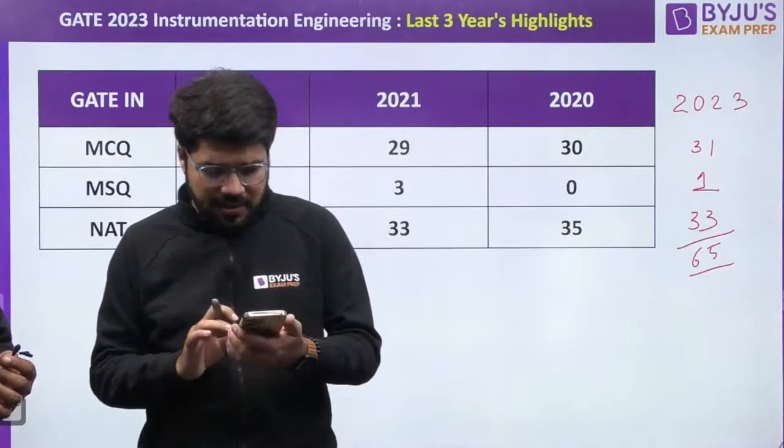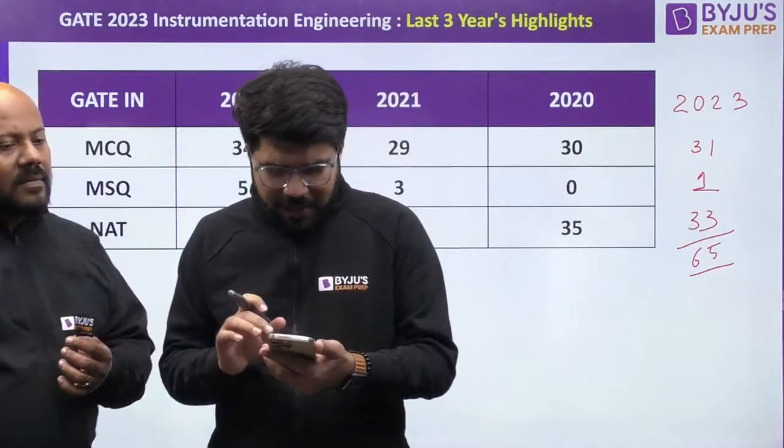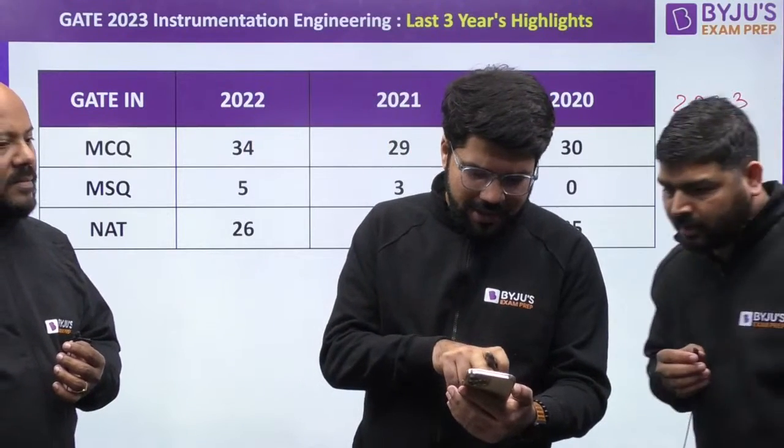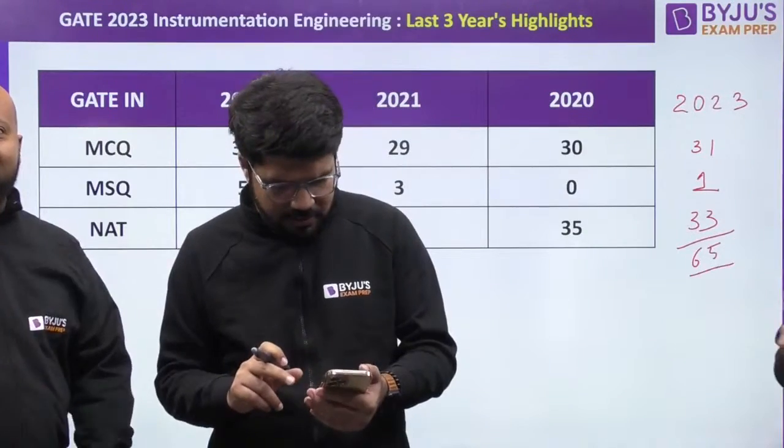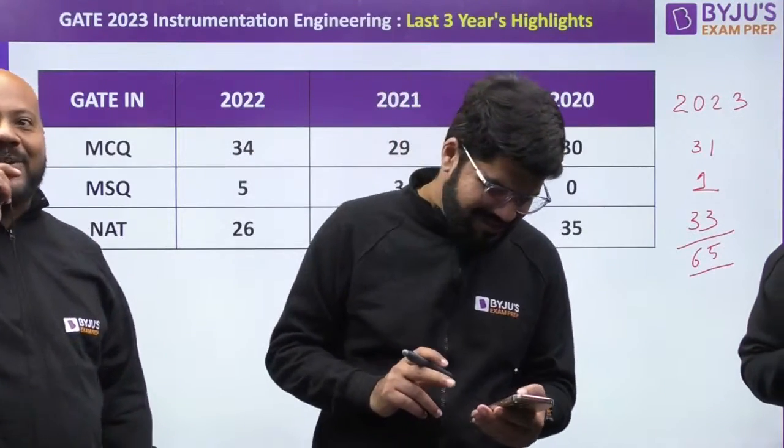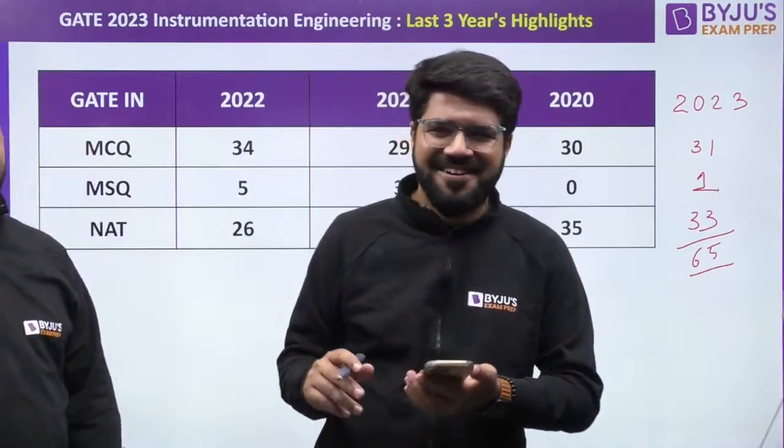We are still checking it up. Yes, sir, I have got the same thing again from one more source. Yes, MSQ 1, MCQ 31, and NAT 33. So, IN students, I think you must be taking a breath of relief, because there is only one MSQ question, and I think it is going to be the most tricky question.